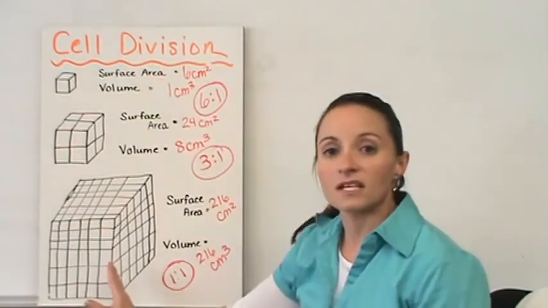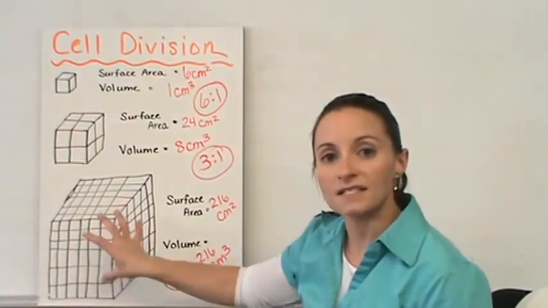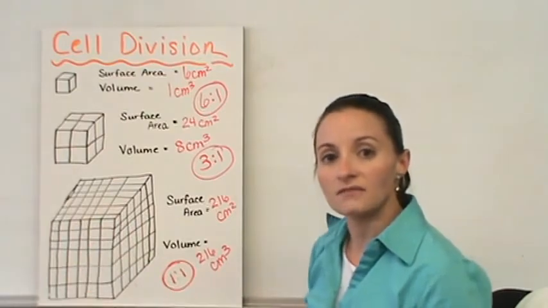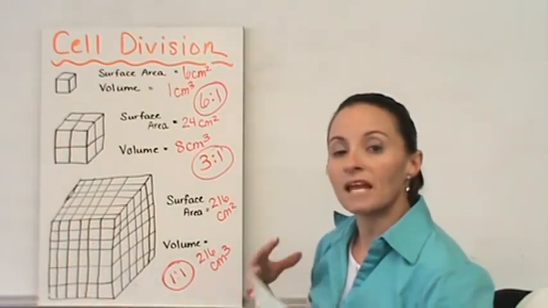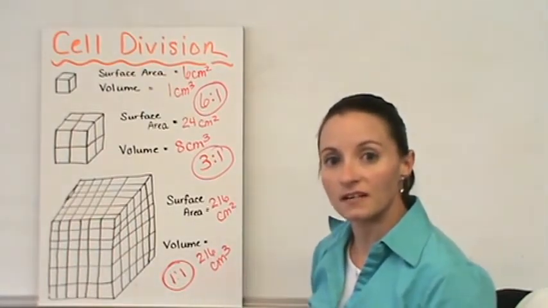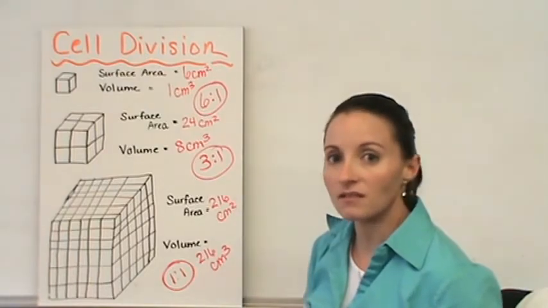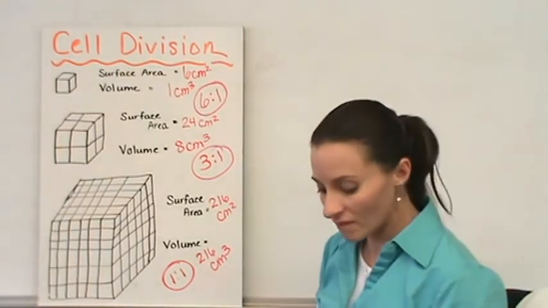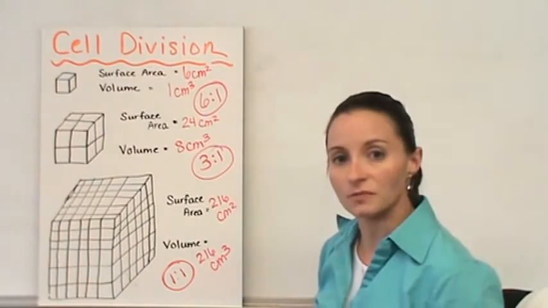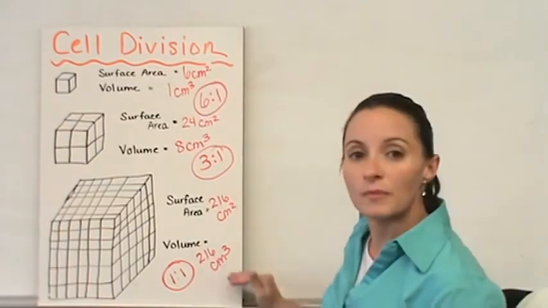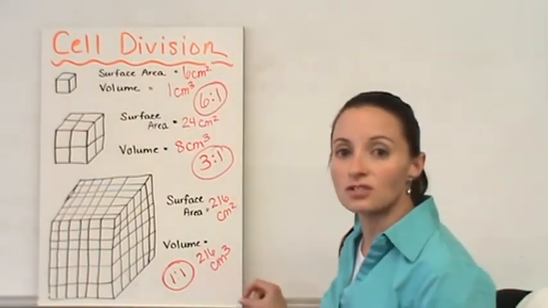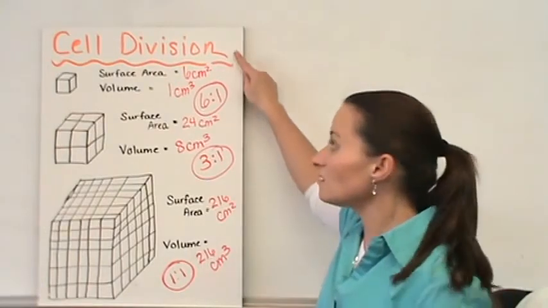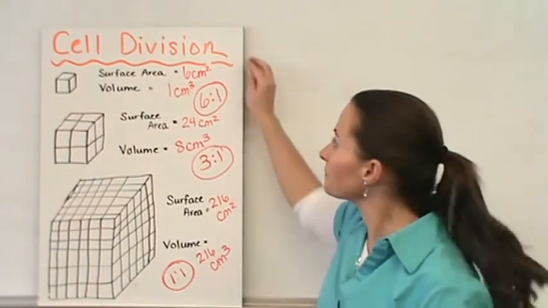So when a cell starts dividing, it takes the same amount of volume and divides it in half, and you have a larger surface area now, because the smaller the cell, the smaller the surface area, and the larger the surface area to volume ratio is. And so you have a better ability to exchange those materials. So cell division helps with this.